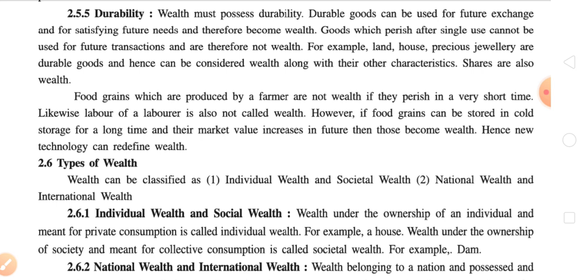It means if I do not build any house or construct any building on that particular vacant land, then it is also available for sale or exchange. So, durable goods can satisfy all three needs, that is, present consumption, future exchange, or future needs, and therefore become wealth. If an element is not associated with any of these three, then it never becomes wealth. Now, let us move forward. Goods which perish after single use cannot be used for future transactions and therefore are not wealth.